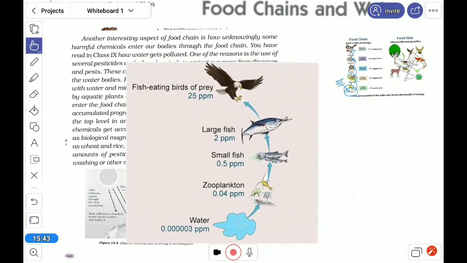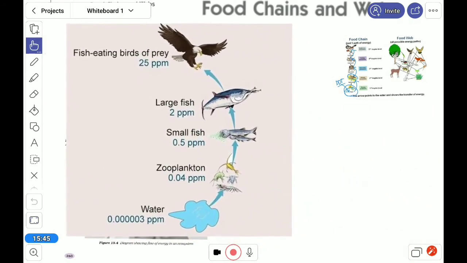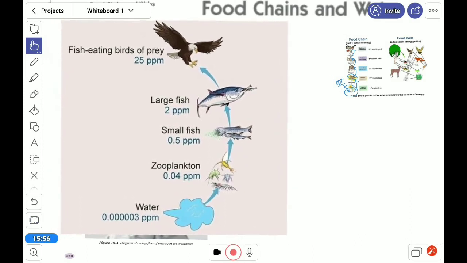Look here to understand biomagnification. Suppose here in water some toxic material is there, in a very small amount, 0.00003 parts per million, ppm.